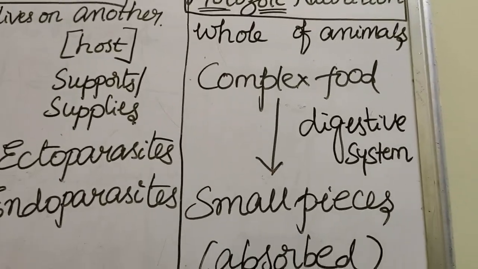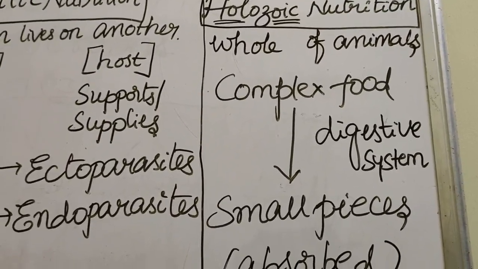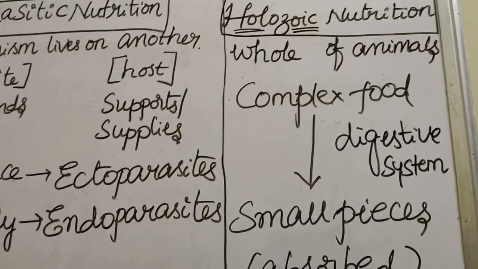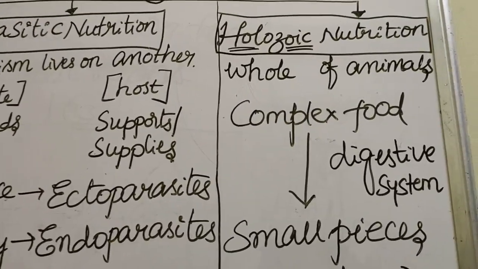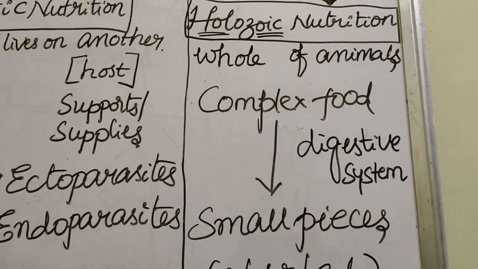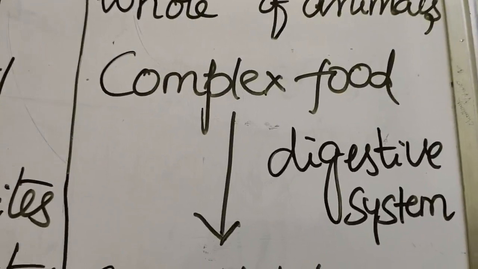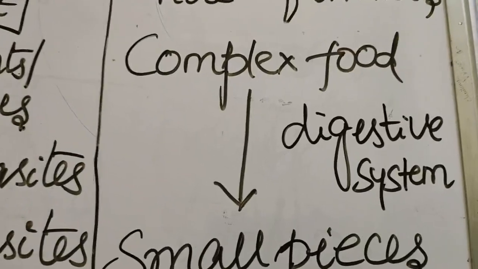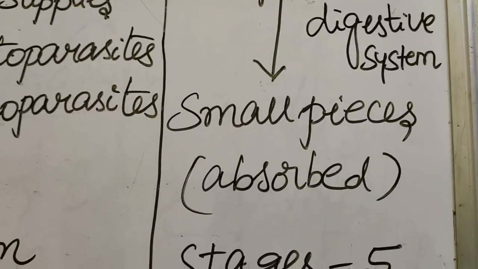Once again I am repeating the definition. Holozoic nutrition is the type of nutrition which involves the ingestion of some complex organic substances that may be either in liquid state or solid state, and the ingestion may take place as certain parts of some plants or some animals, or the organism as a whole is ingested. In this type of nutrition, mainly the complex food is broken down into small pieces through a specialized digestive system. Later, these small pieces are absorbed.